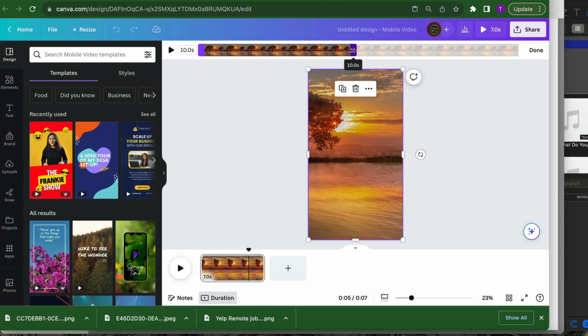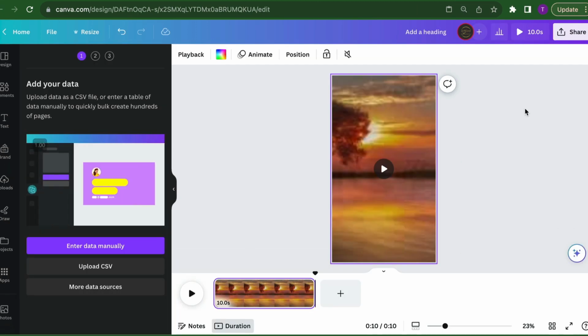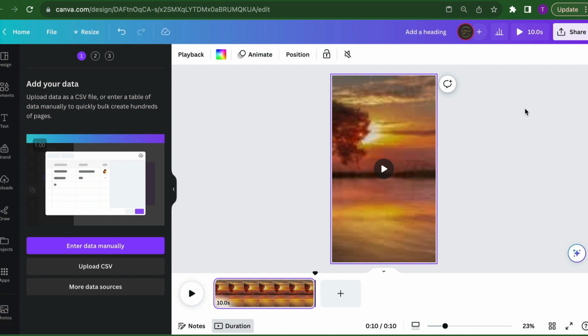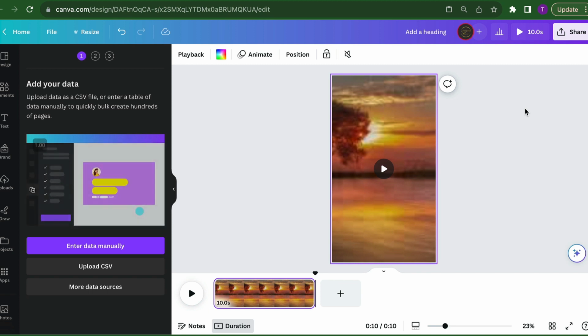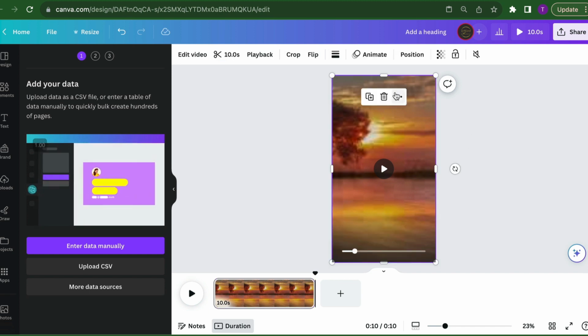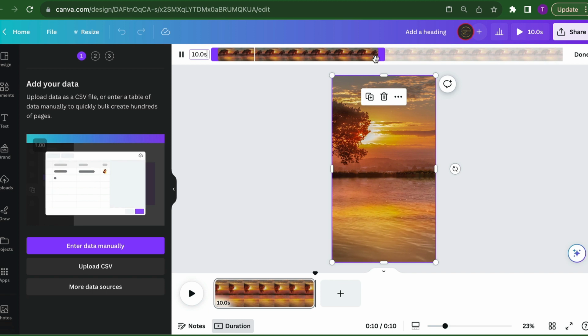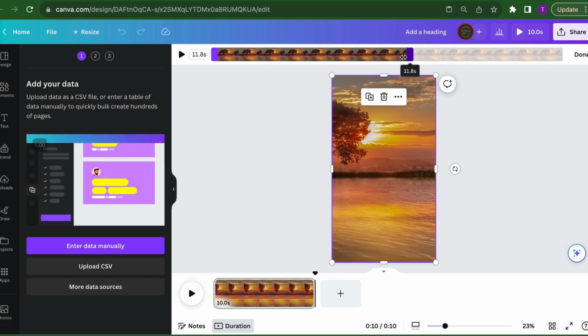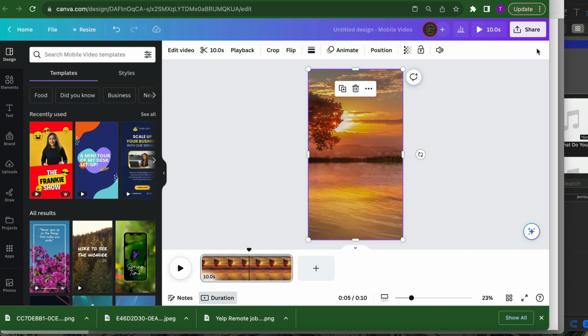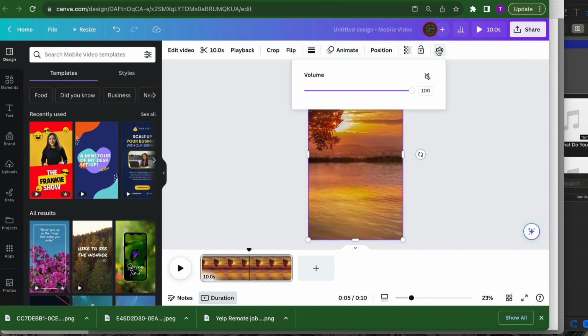So what we're doing now is cutting the video, just reducing the length of the video here. I'm going to reduce this to, let's say, 10 seconds. Again, you can do whatever time you want. Hit done, and we're going to click on the speaker and take the volume off of it.